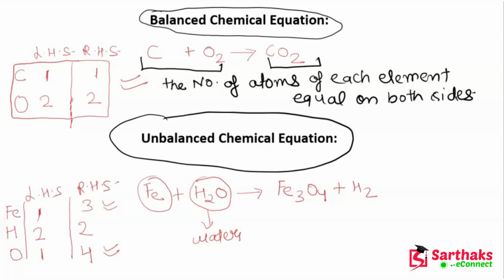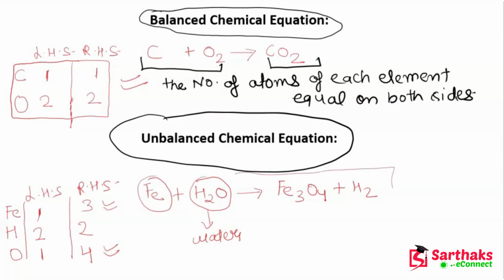Why? Because the number of atoms of each element in reactants is not equal to the number of atoms of each element present in the product. So that's why this equation will be called unbalanced chemical equation. I hope guys this thing is clear to you. So now what do we have to do? If this equation is unbalanced, then we have to balance it. Why do we need to balance it?